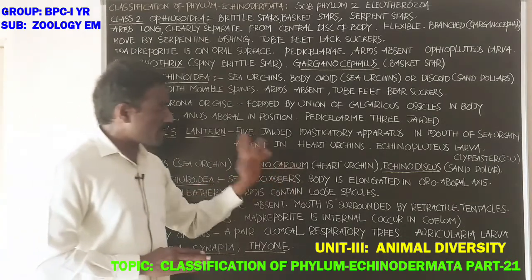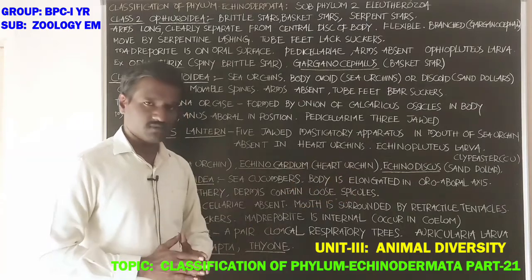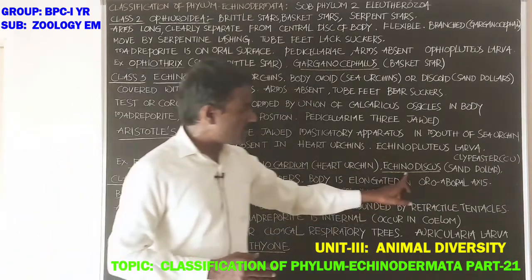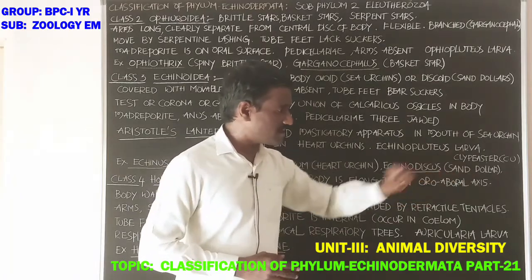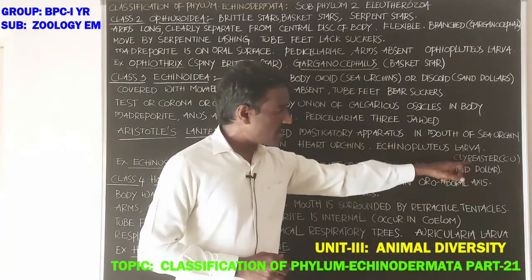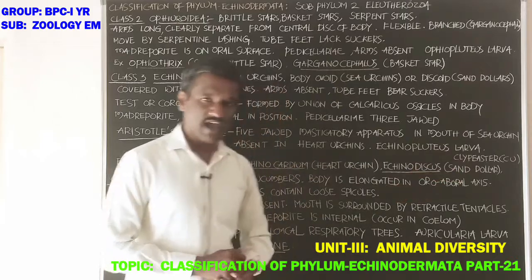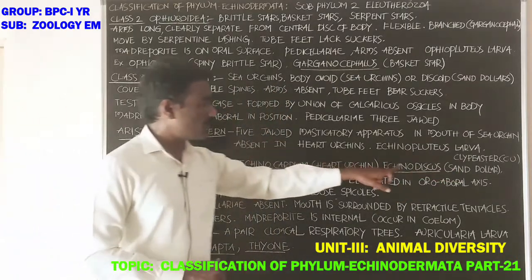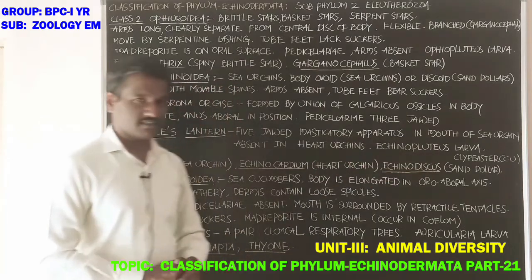Next, Echinocardium, the heart urchin. Echinodiscus, common name sand dollar. Next, cake urchin, scientific name Clypeaster.